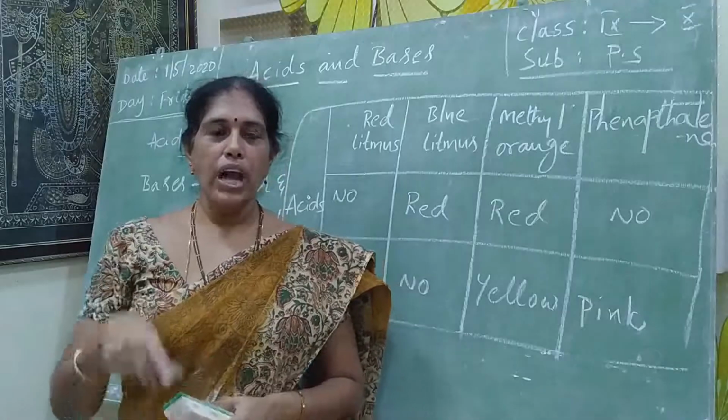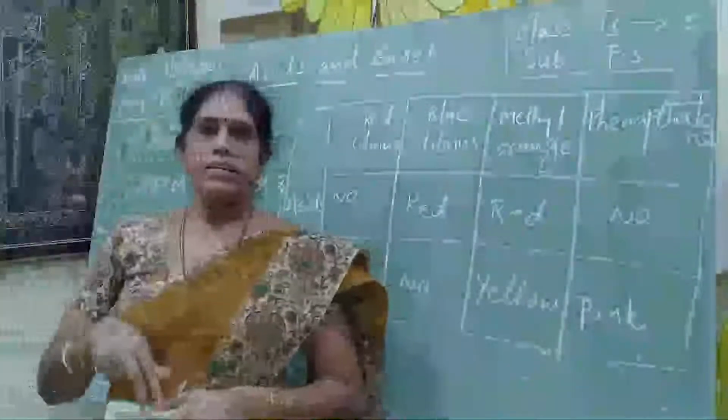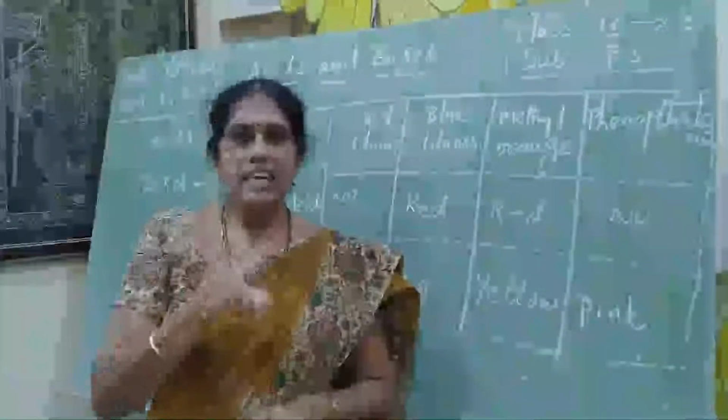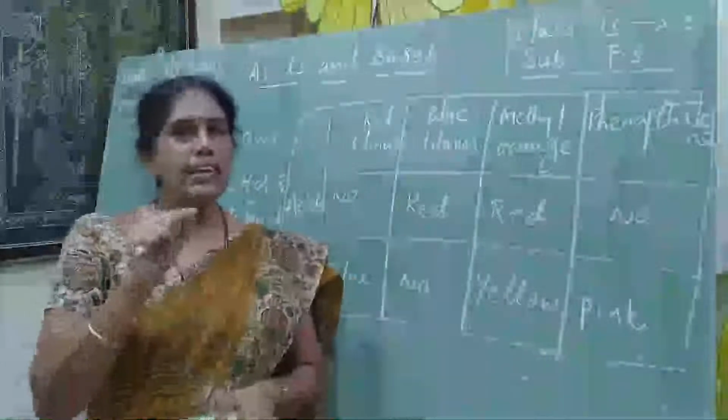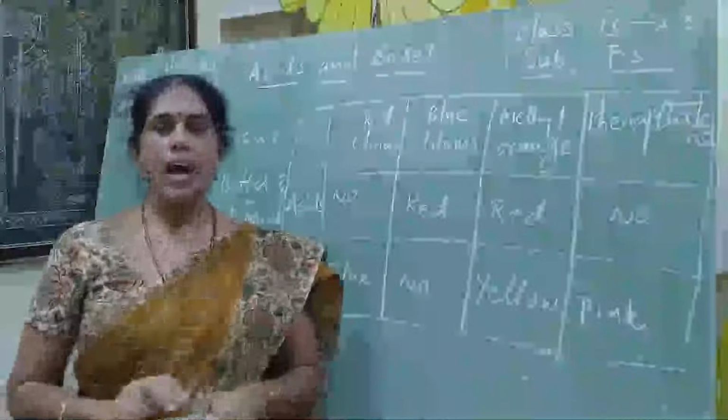In one hole you have to insert the delivery tube, see the diagram clearly. In another hole we have to insert the thistle funnel. The delivery tube is connected to a gas collecting jar. This is the arrangement of the apparatus.